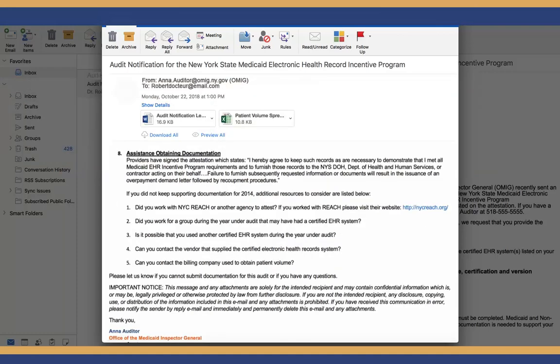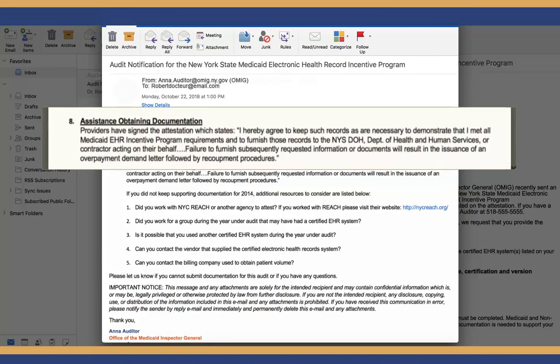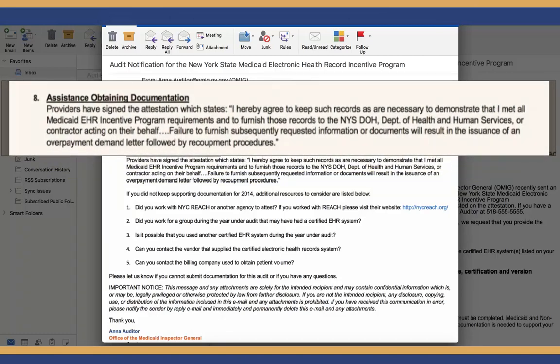Continuing on, the email explains that when the provider signed the attestation, he or she agreed to the statements, "I hereby agree to keep such records as are necessary to demonstrate that I met all Medicaid EHR incentive program requirements, and to furnish those records to the New York State DOH, Department of Health and Human Services, or contractor acting on their behalf, and failure to furnish subsequently requested information or documents will result in the issuance of an overpayment demand letter followed by recoupment proceedings."